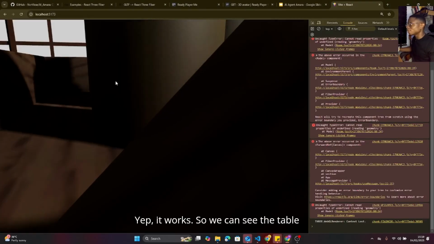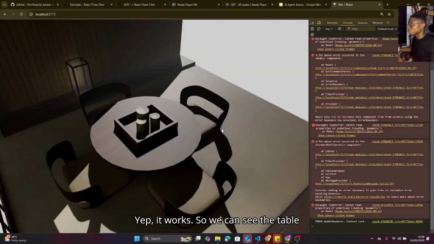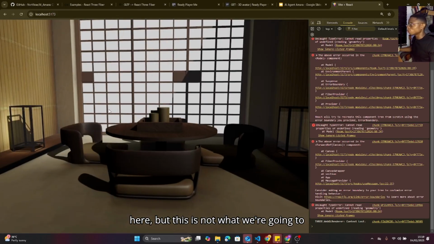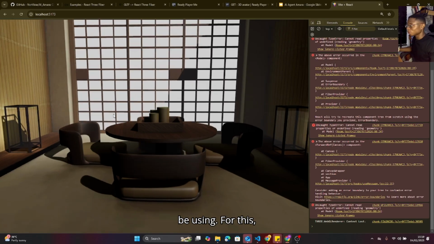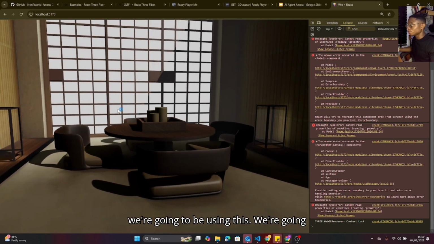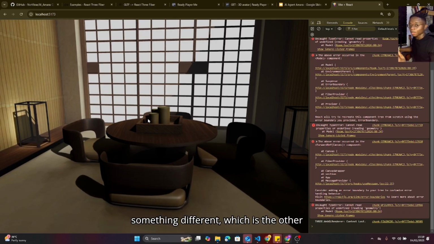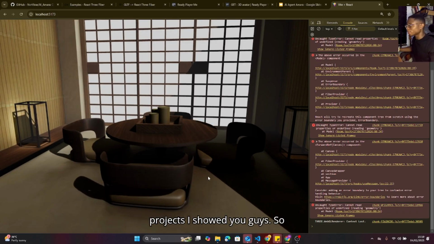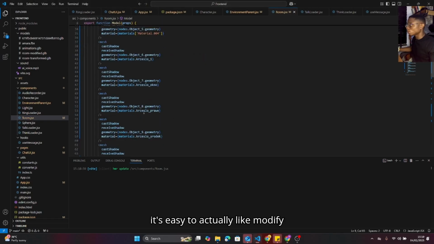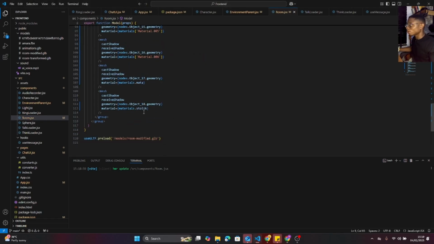Yep, it works. So we can see the table here. But this is not what we're going to be using for this. We're going to be using something different, which is the other project I showed you guys. So it's easy to modify all the things you see here.